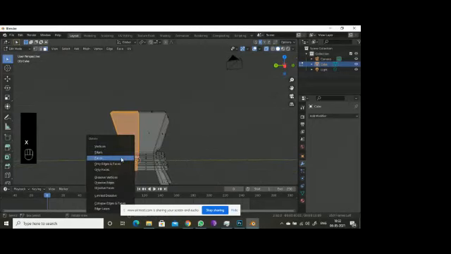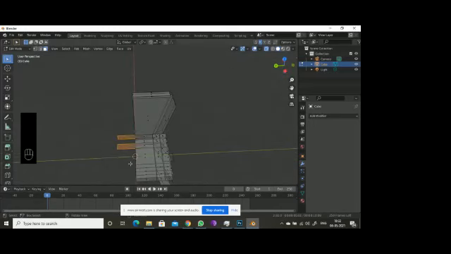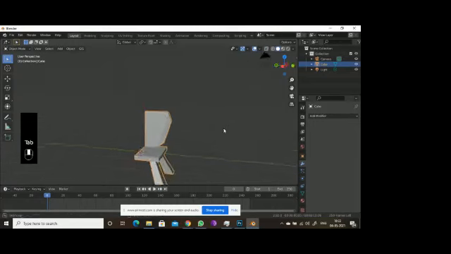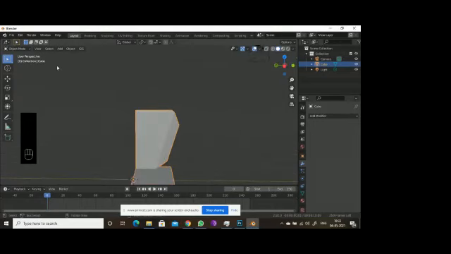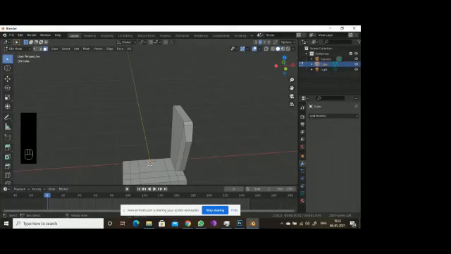Press X and delete faces. Here you are able to see some edges and faces are there. So everything got deleted, right? Press tab. How much you want to edit? First edit this side, and after editing this side, then go for the next step.